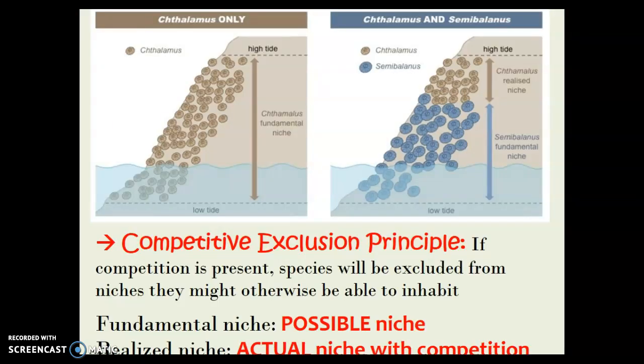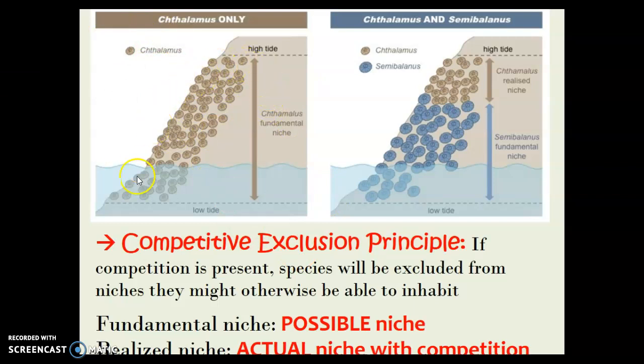And then finally, we need to know the competitive exclusion principle. So again, this relates to competition. If competition is present, then species will be excluded from niches they might otherwise be able to inhabit. So the fundamental niche is the possible niche, and the realized niche is the actual niche that's present with competition. So what does that mean? So here we have the Chthamalus, right? This is some kind of sea barnacle.